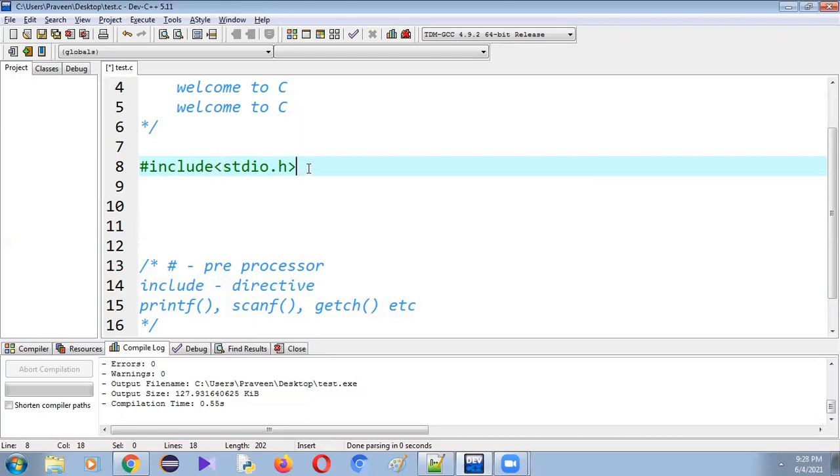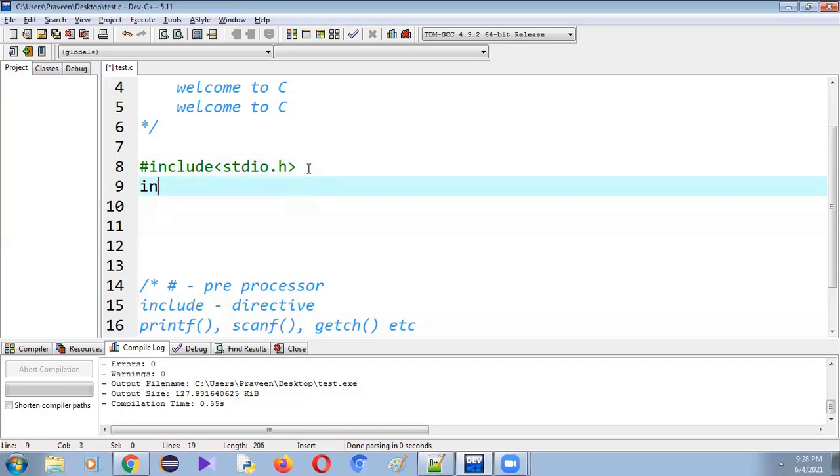After including the header files, we have to write the main function. The return type of the main function is integer, which means this function has to return an integer value. We know that the execution of a program begins from the main function onwards, whether it is C or C++ or Java.